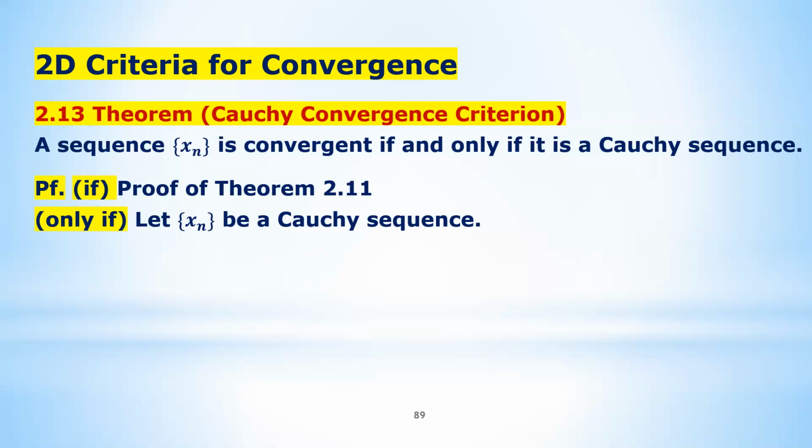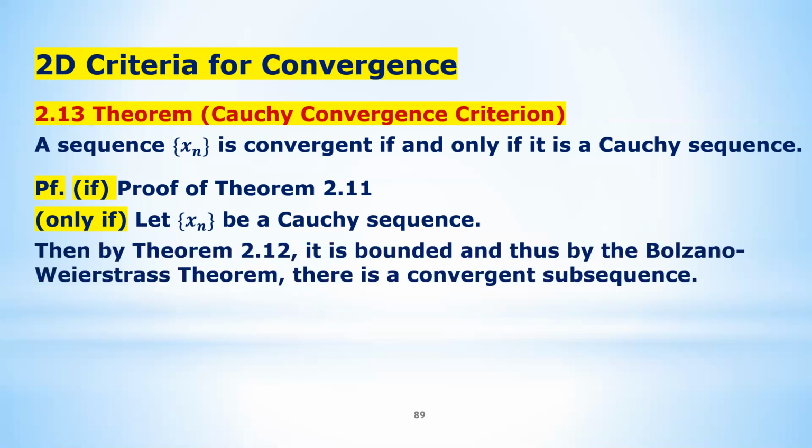So let's assume that xn is a Cauchy sequence, and we want to see how we can prove it is a converging sequence. First, by theorem 2.12, we know that it is bounded because it's Cauchy. So if you have a bounded sequence, the first thing to think about is the BW theorem.